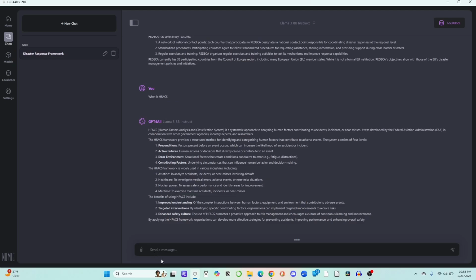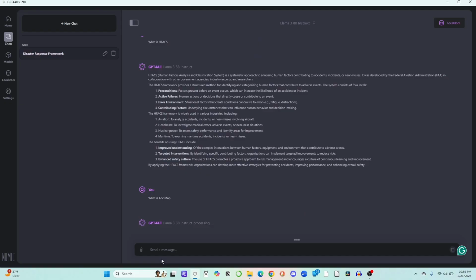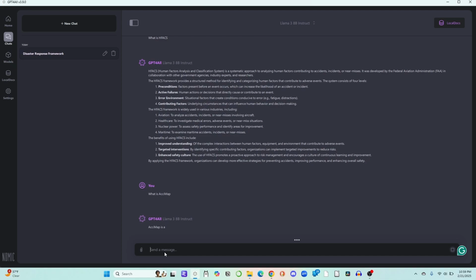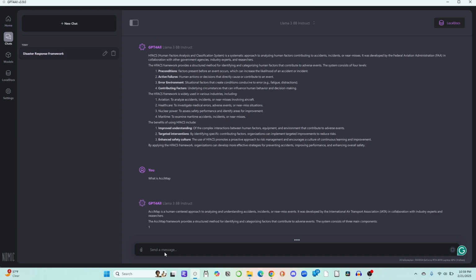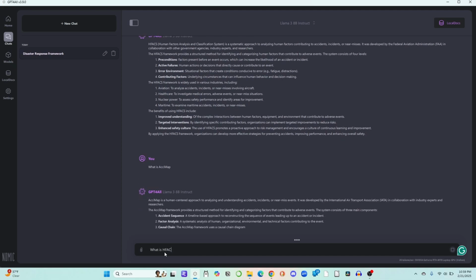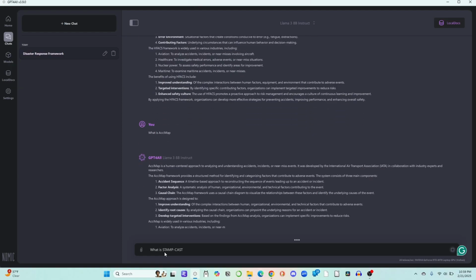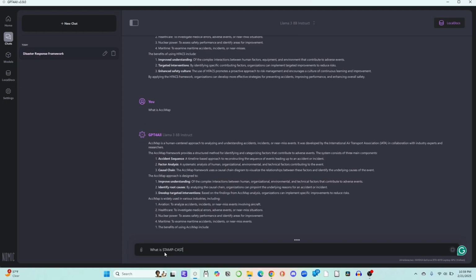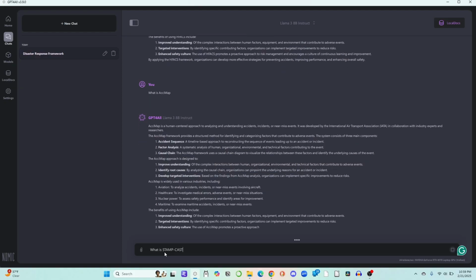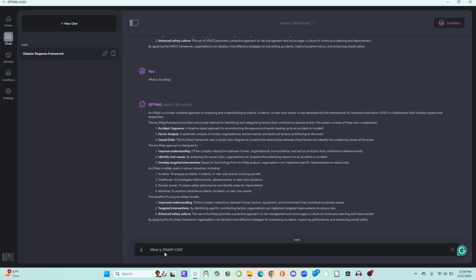But we'll see that that's not good enough, because if we try it with more examples, for example, AxioMap, which is another fairly well-known paradigm, we'll see that it's able to answer what AxioMap is. And then we'll try one more after this one. Indeed, it recognized that AxioMap is a human factor-centered paradigm. And we'll try one more, Stampcast. And we'll notice that in each of these, because they're fairly well known and been around for a while, the system is able to give us a fairly decent explanation of all of them.